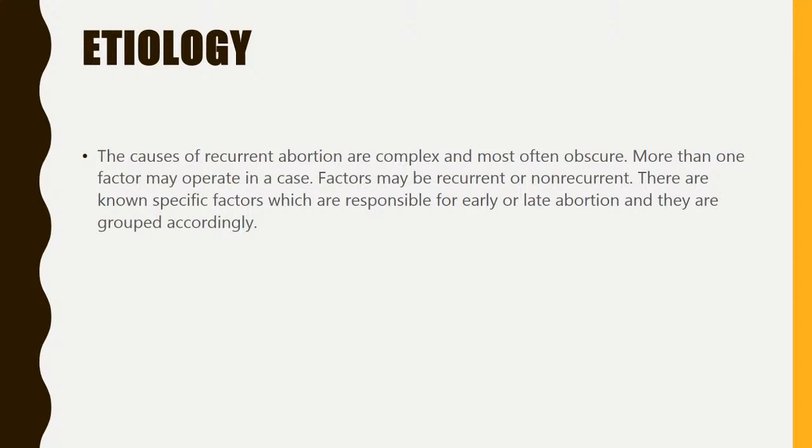So how do you investigate for recurrent miscarriage? A thorough medical, surgical and obstetric history with meticulous clinical examination should be carried out to find out the actual cause. What are the diagnostic tests in recurrent miscarriage? Fasting and postprandial blood sugar, VDRL, thyroid function test, ABO-Rh incompatibility, autoimmune screening, lupus anticoagulant and anti-cardiolipin antibodies. This is for antiphospholipid antibody syndrome.